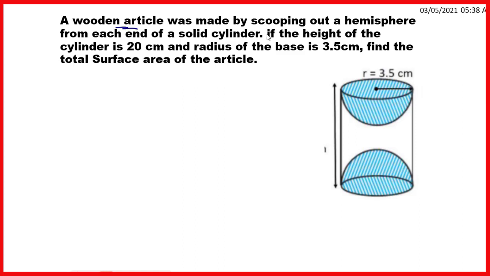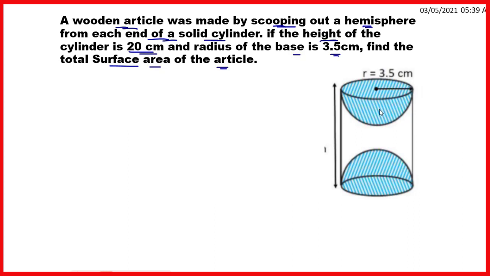Friends, here is a question. A wooden article was made by scooping out a hemisphere from each end of a solid cylinder. If the height of the cylinder is 20 centimeter and the radius of the base is 3.5 centimeter, find the total surface area of the article. Friends, here a wooden article is made by scooping out the two hemispheres from each end.